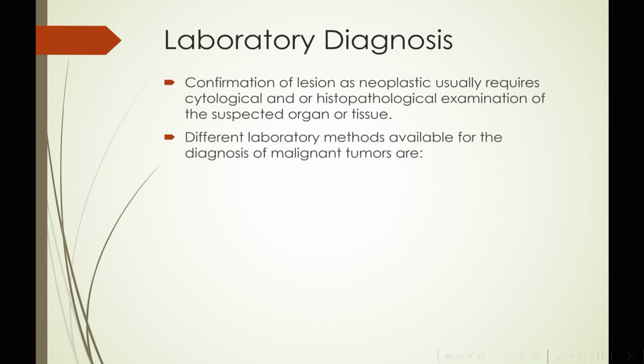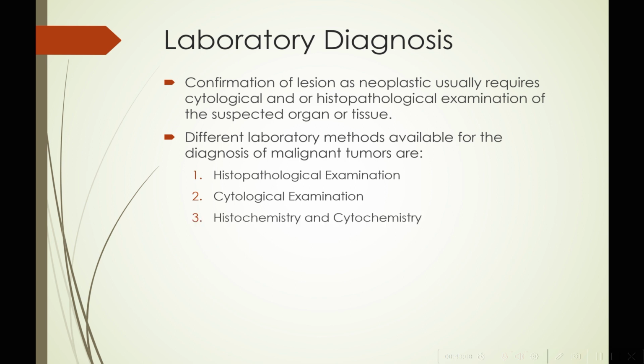The different laboratory methods available for the diagnosis of malignant tumors are histopathological examination. It is based on microscopic features of neoplasm, which we have already discussed, for example pleomorphism, hyperchromatic nuclei, etc. Then we have cytological examination. This is performed on many tissues and usually done for identifying neoplastic cells. Then we have histochemistry and cytochemistry, which identify chemical nature of cell contents or their products. Then we have immunohistochemistry. It is an immunological method of identifying the antigenic component in cell by using specific antibodies.